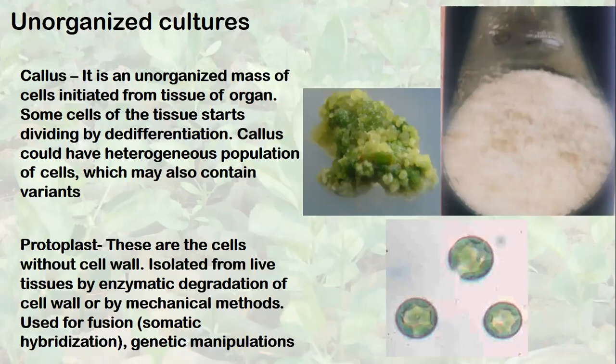Protoplasts are used for fusion. Protoplasts of two different species can be fused to produce somatic hybrids. But the original purpose for which protoplasts were isolated was not somatic hybridization. It was isolated with the aim that protoplasts may take up direct DNA from the surrounding solution, and this DNA may get integrated into the genome of the cell. That means for the process of genetic transformation, which did not happen.